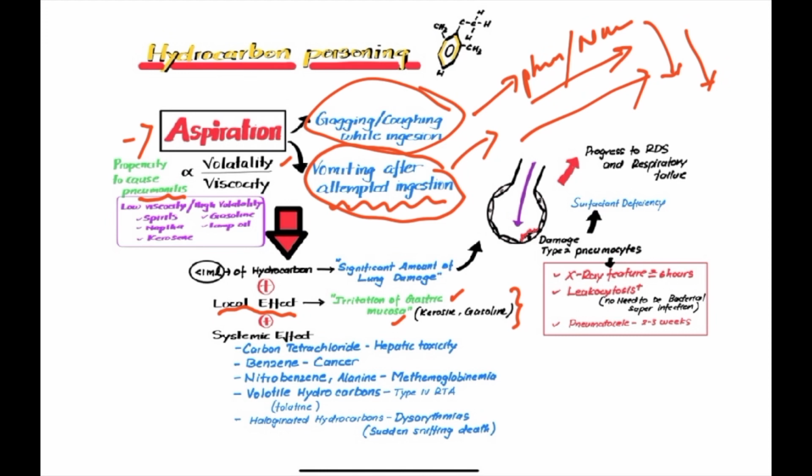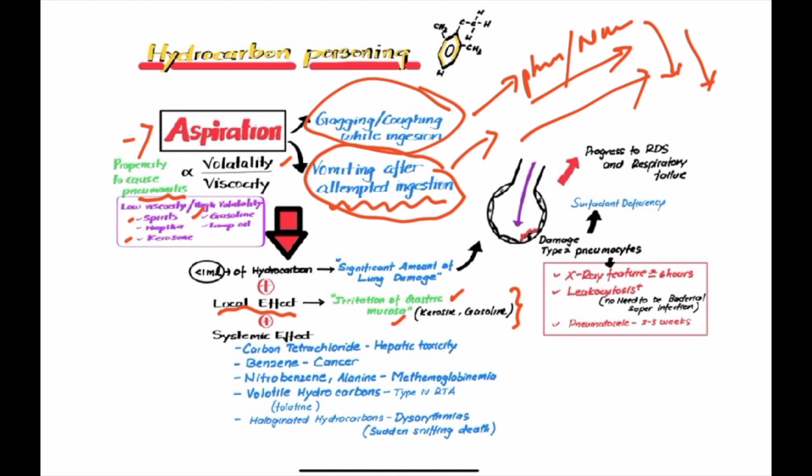And the other thing is viscosity. A high viscosity particle has a low chance of aromatizing or entering into the respiratory system. So low viscosity, high volatility. What are the hydrocarbons? Spirits, kerosenes, gasolines.